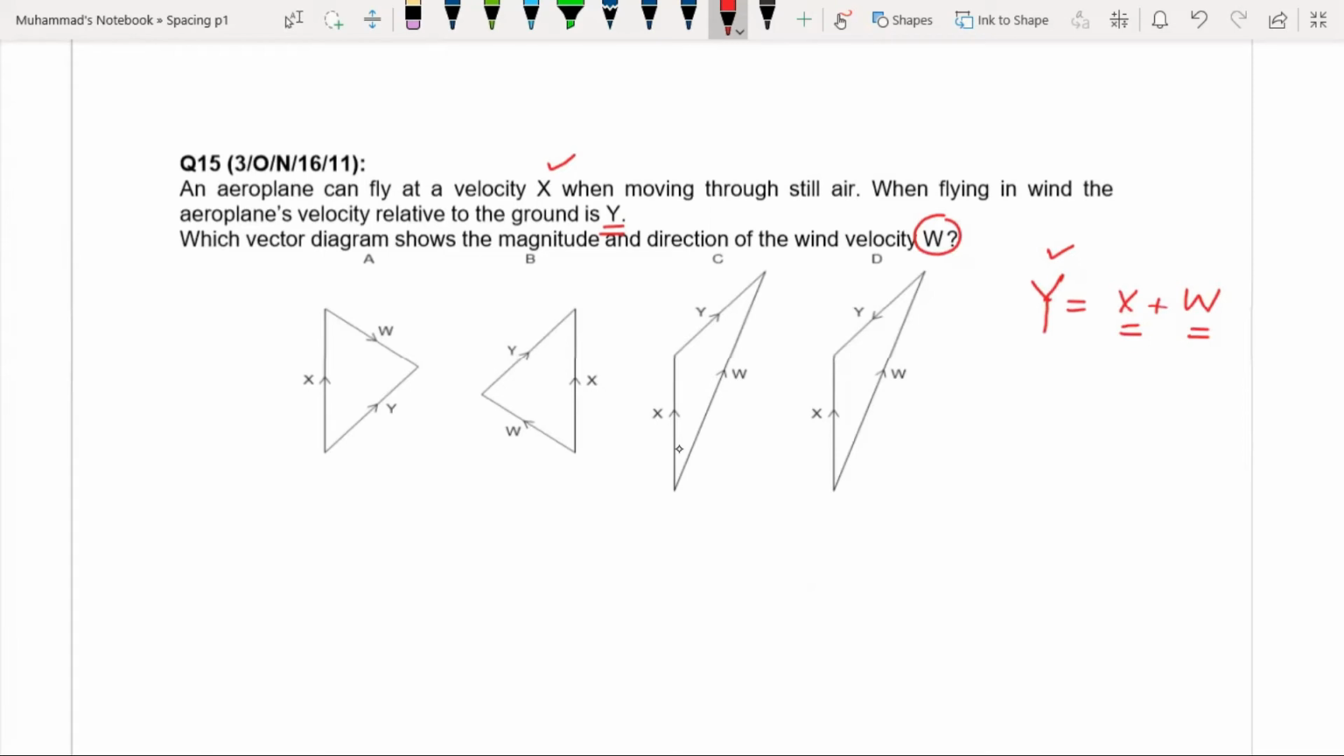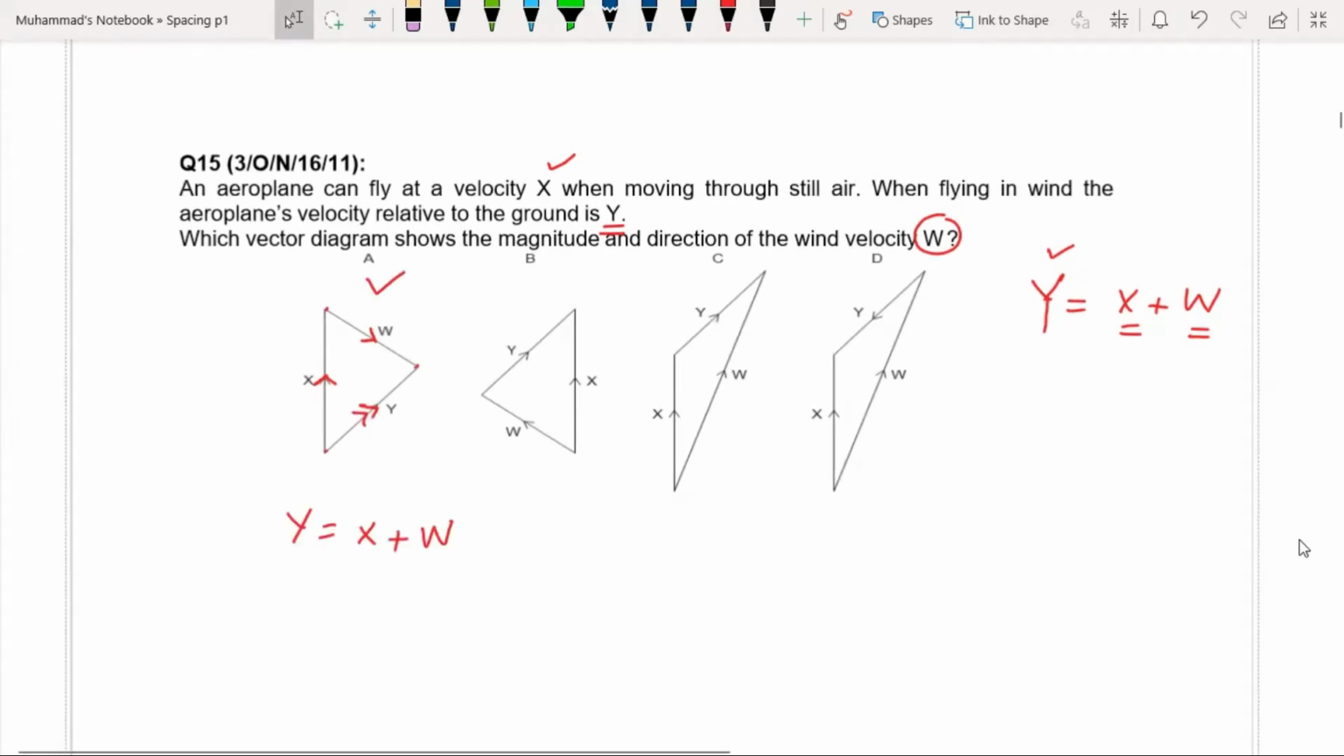So if I look at this option A, the arrow of x is in this way and the arrow of w is in this way. So x and w are added to give this y, because y starts from the tail of this vector and ends at the head of this vector. So y is the resultant vector. So y is x plus w. Okay, so that's why A is correct.